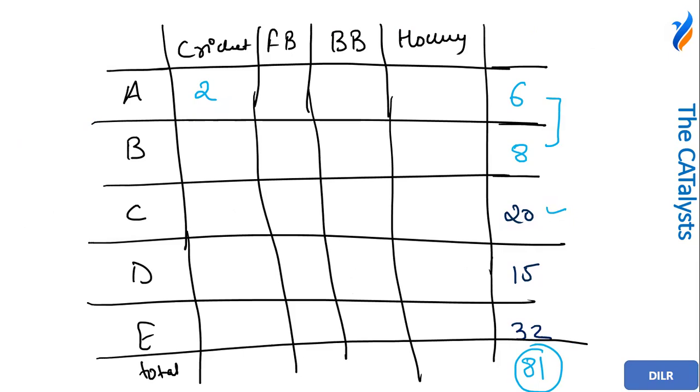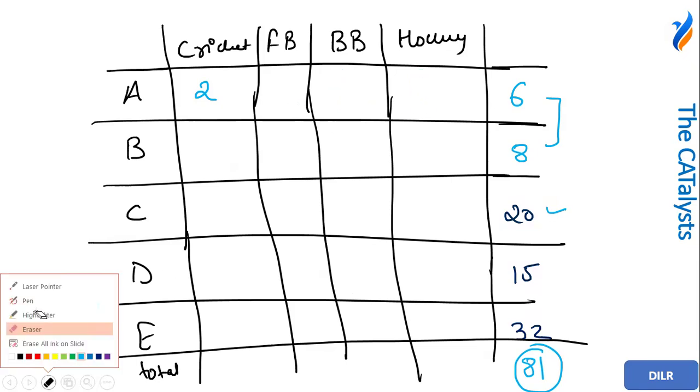Now if I look at the table, guys, it is saying that there are a total of six players. So I know that there are two persons in cricket. So I know either two could be here, two could be here, or two could be here, or two could be here, or this could be the case. So there are possibilities. I don't know how it is going to get set, so I'll leave it as of now.